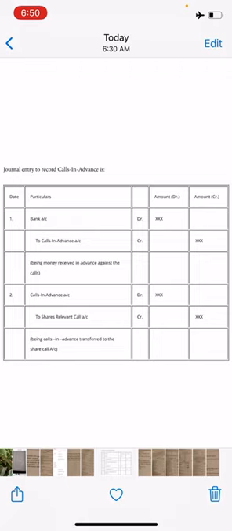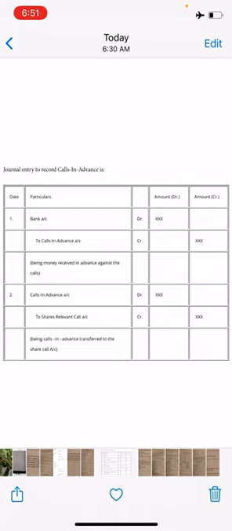Now see the payment of interest on call in advance. The company has to pay interest on call in advance, and this interest rate will not exceed 6% per annum.